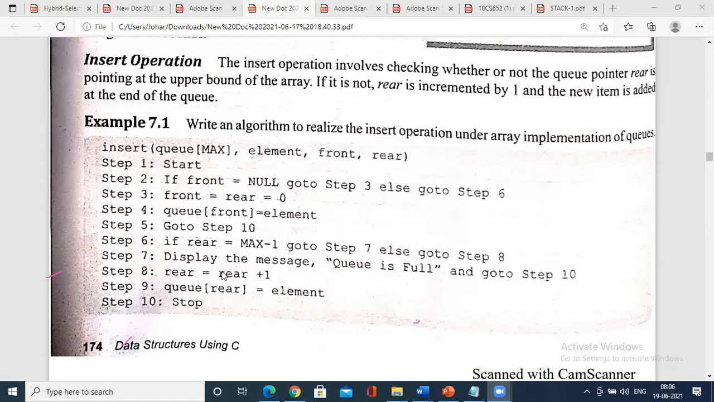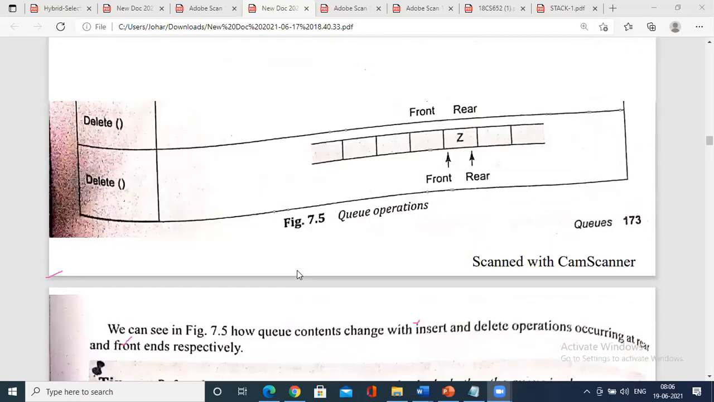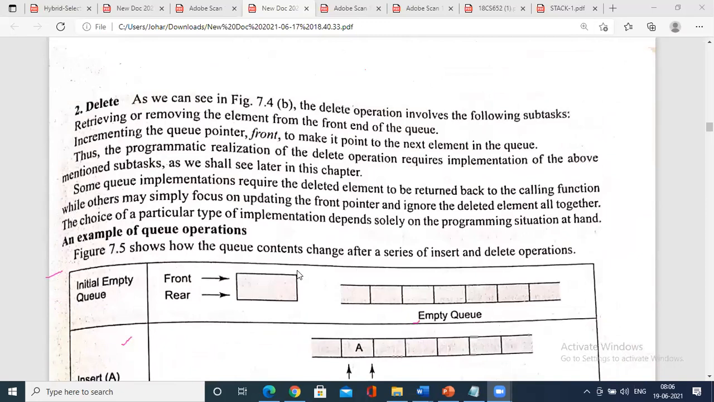Hopefully I'll explain this once again in Tuesday's class, because as of now I have only told you theoretically what is first in first out. Similarly, in the case of stack it is last in first out. I'll again repeat the concepts of queues and stacks parallelly: what is push and pop in stack, and what is insert and delete in queue, both with respect to the array concept and the linked list concept.